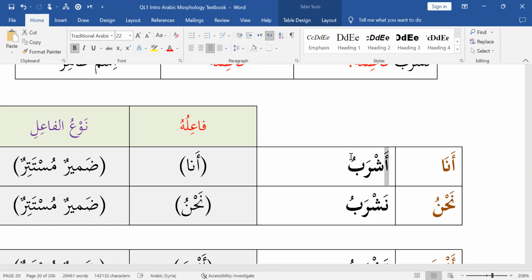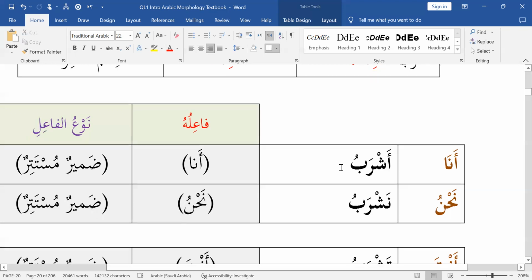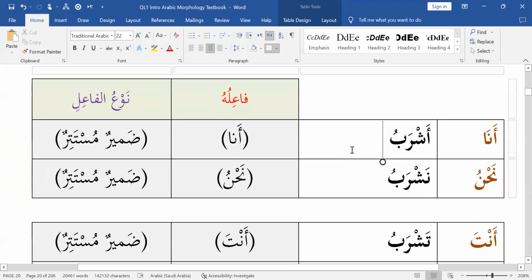And this hamza, you can think of it as a reminder that the fa'il is ana mustatir, hidden. And the same thing with nashrabu, the noon beginning indicates that the fa'il is nahnu, damirun mustatirun, an invisible, hidden, implied pronoun, a pronoun that is understood to be there.